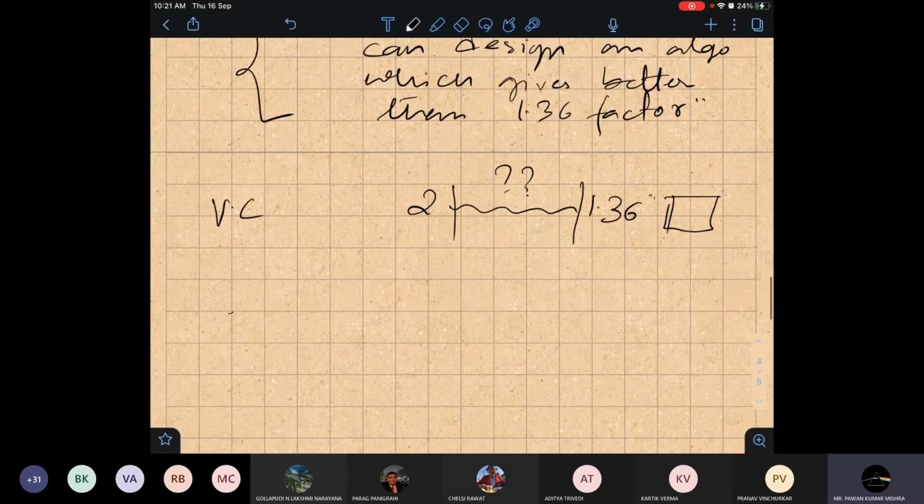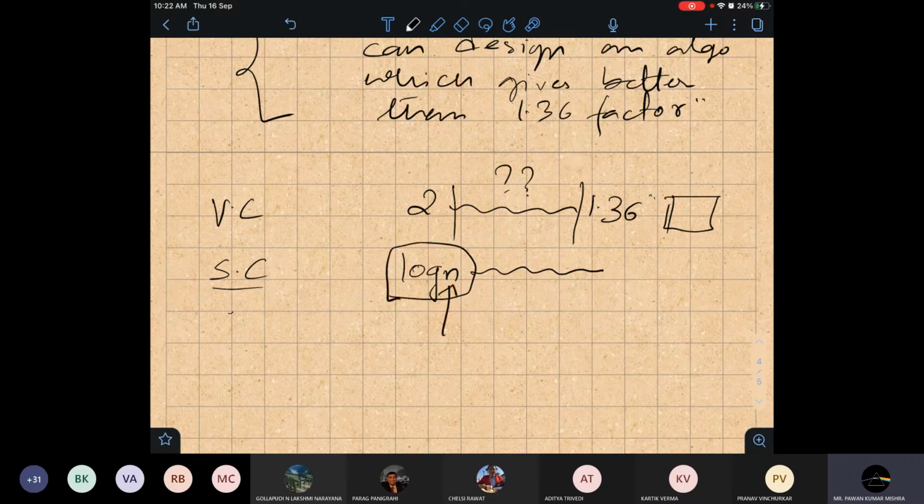Similarly, for another problem we work like this. Yesterday I saw set cover. For set cover, I will explain the greedy algorithm that you suggested: we pick the set which has the maximum number of elements. I told you that this algorithm has a log n factor. Now the question arises: can we do better than log n? See, log n is not a constant factor. It depends on the input size, so it's not a good factor algorithm. Can we do better than this log n?